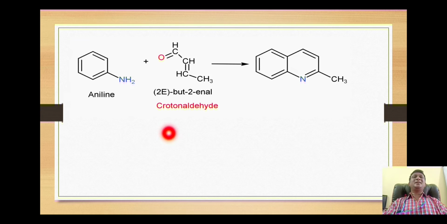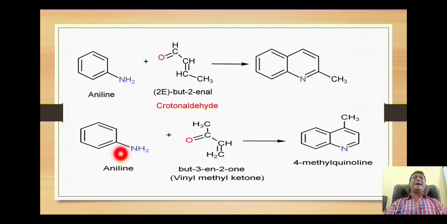Likewise, if we change the alpha beta unsaturated carbonyl compound, for example, if the starting material is aniline and it is treated with crotonaldehyde, here this amino group attacks this beta carbon to give formation of this 2-methylquinoline.